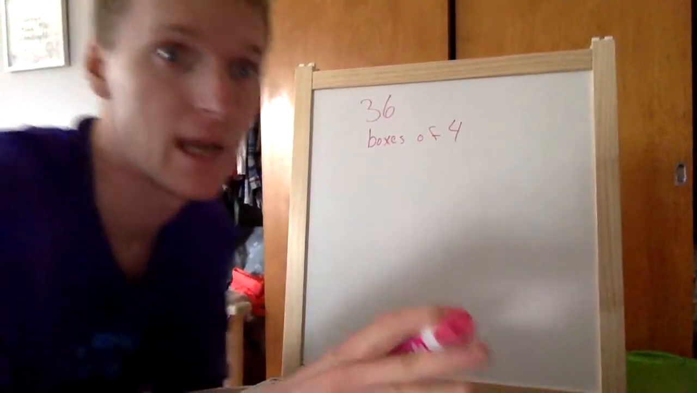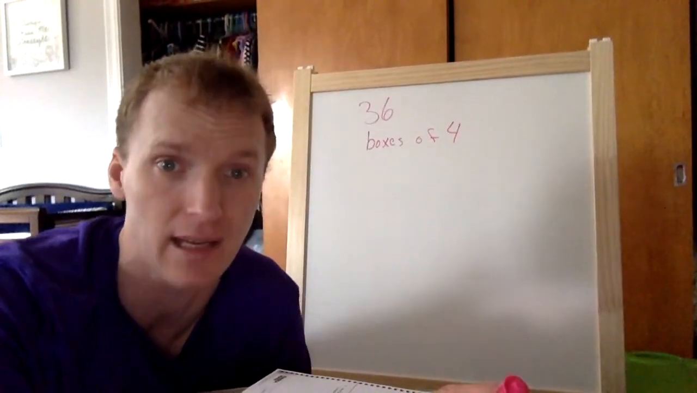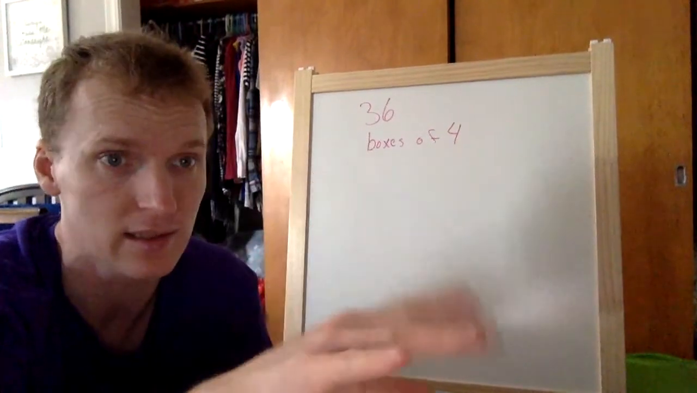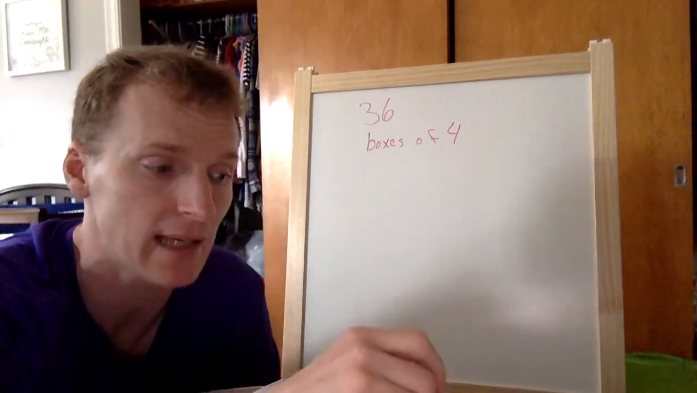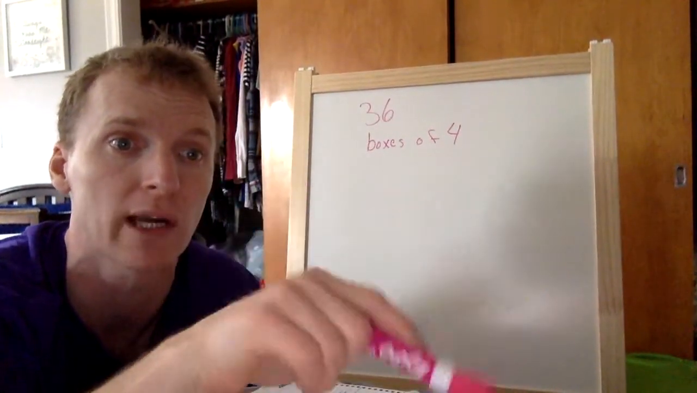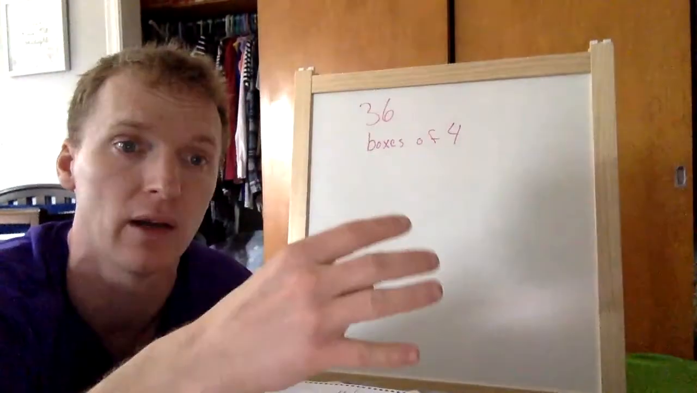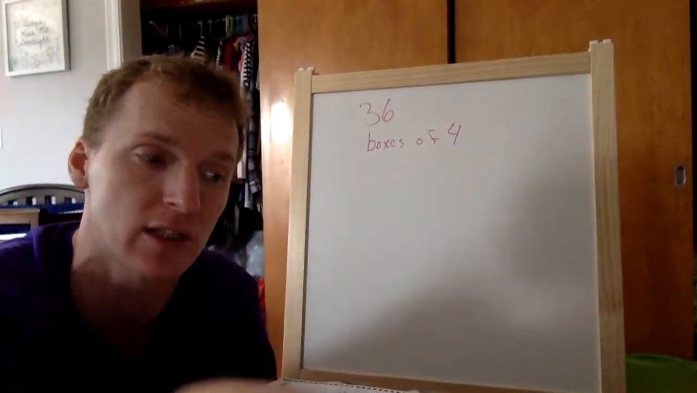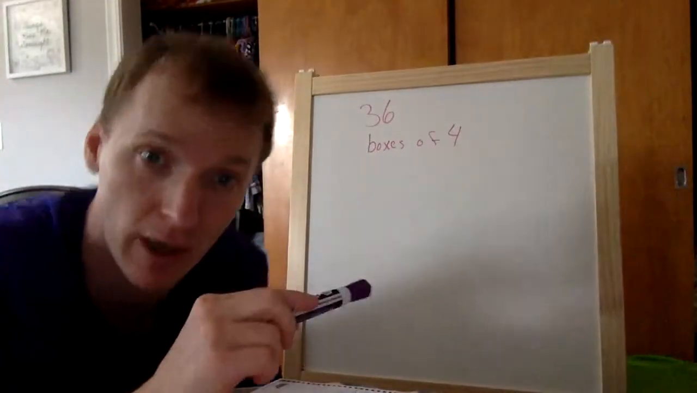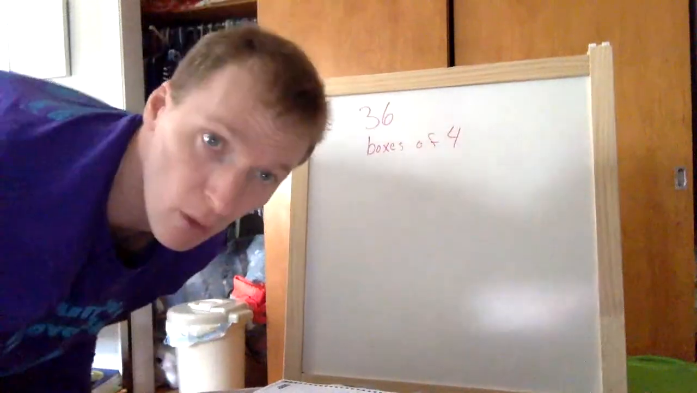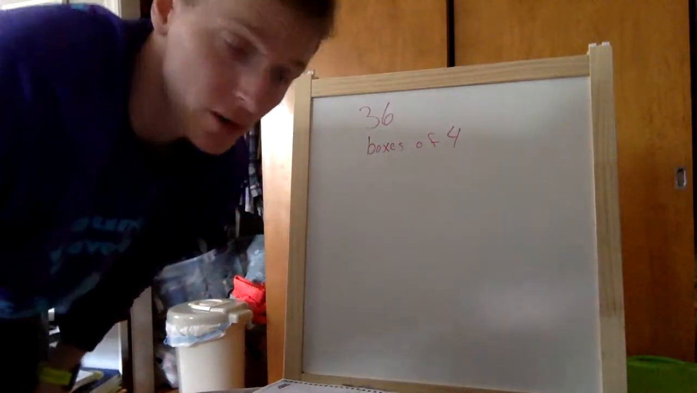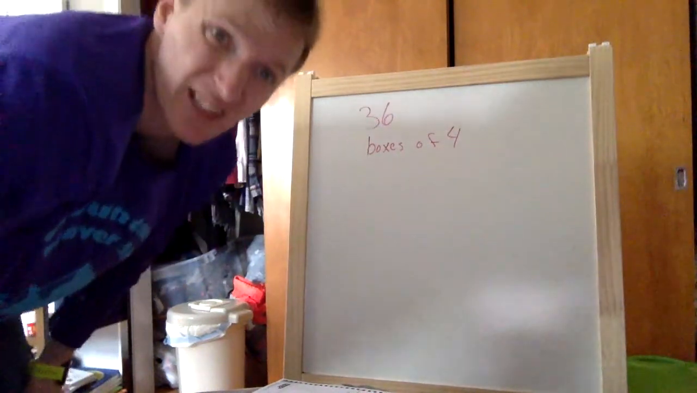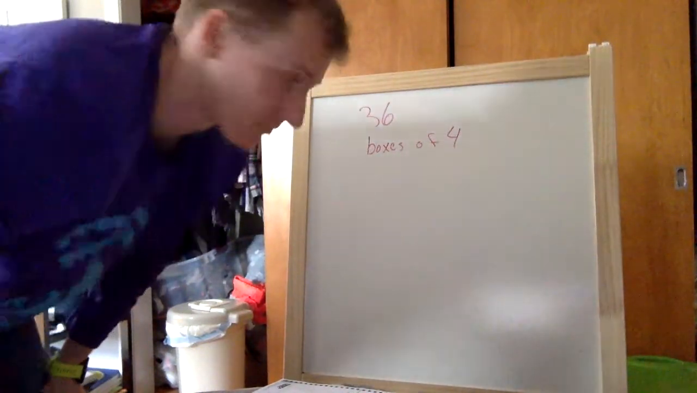Now, he's not saying 36 in 4 boxes. He is saying he packs them in boxes of 4, so we're counting by groups of 4. Every box holds 4 muffins. We have to get up to 36. So this is what they want us to write. What you guys will normally do is count by 4s in a box and write out all your boxes. But this is what they want us to do a little bit quicker.